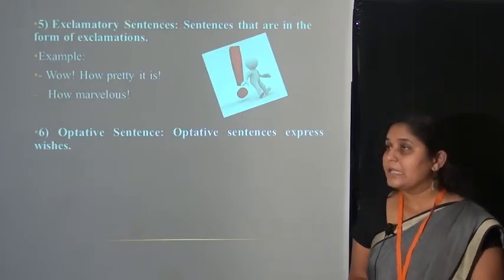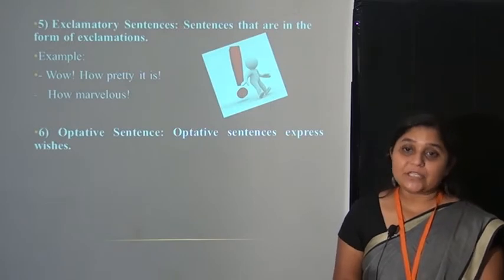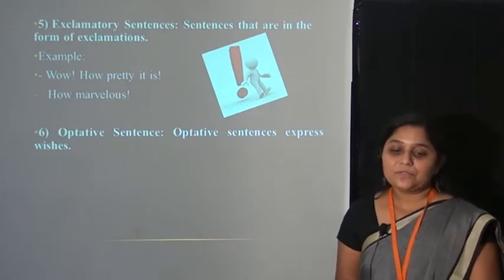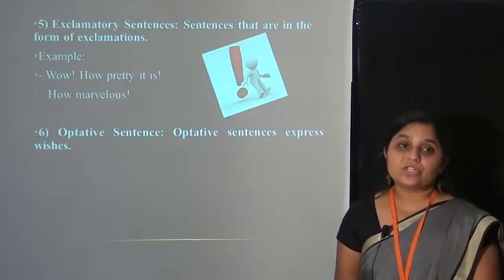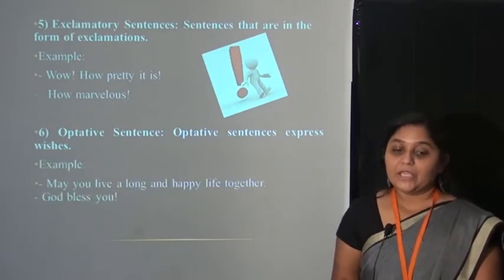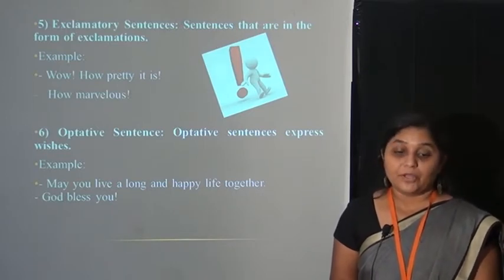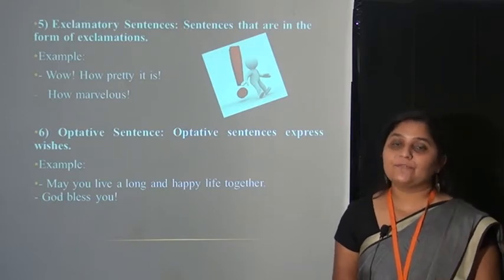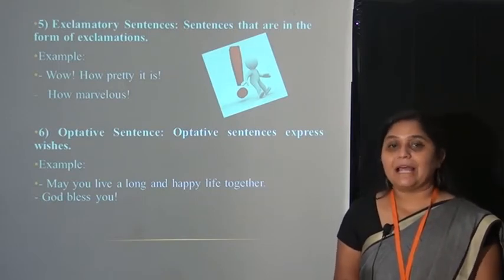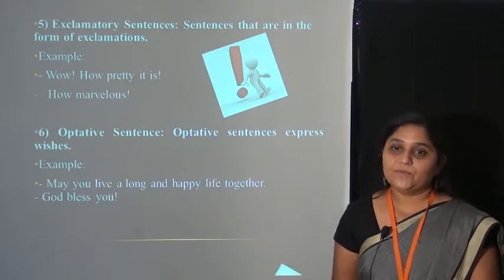Let's see the next one. Sixth one, optative sentences. Now what are optative sentences? Optative sentences express wishes. Let's see the examples. May you live a long and happy life together. God bless you. That means optative means we wish something for someone, or we give blessings to someone. We can say those are optative sentences.